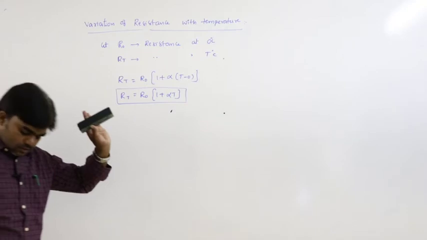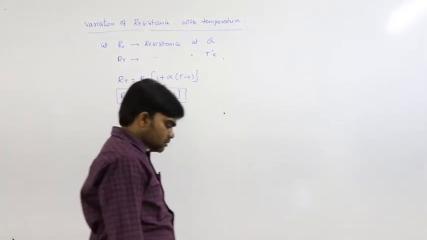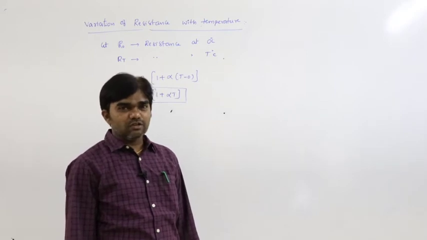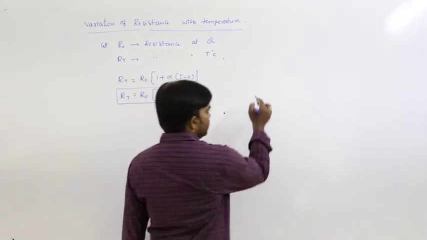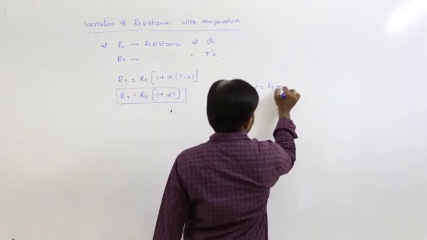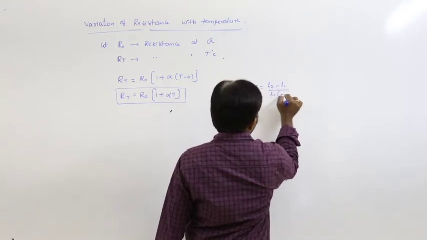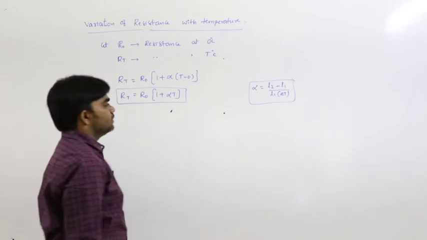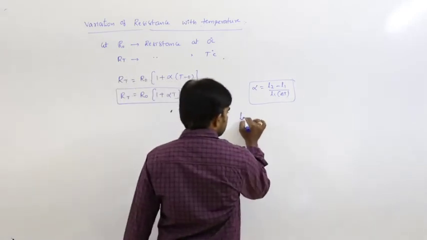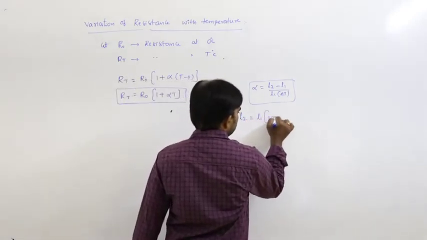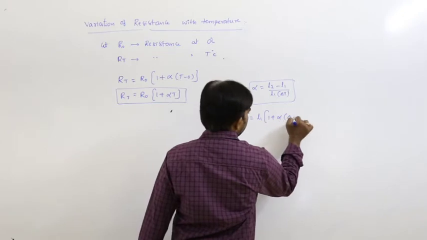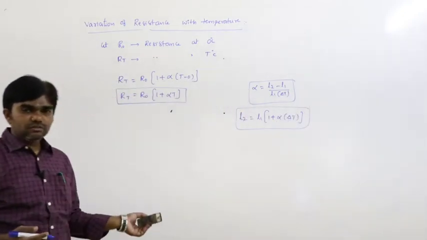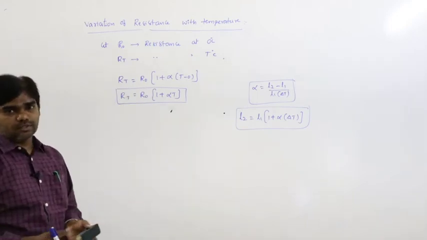So in thermal properties of matter, expansion of solids, the coefficient of linear expansion alpha is equal to (L2 minus L1) by L1 into delta T. From this relation we got L2 is equal to L1 into 1 plus alpha delta T. According to the same relation, here resistance varies with the temperature.